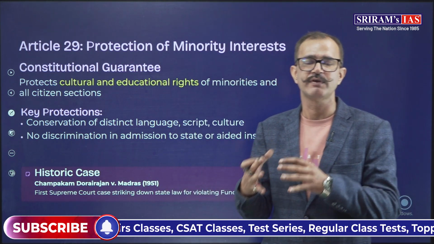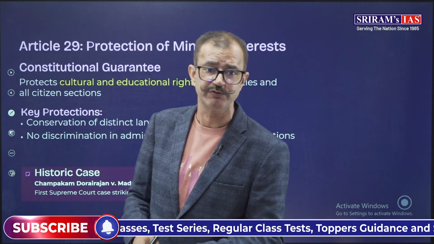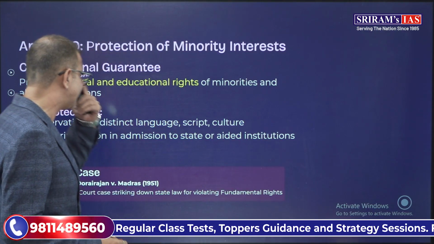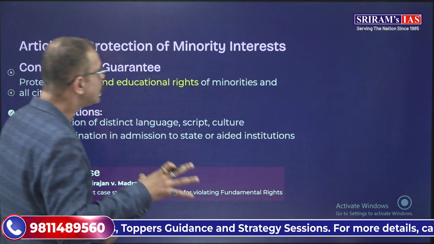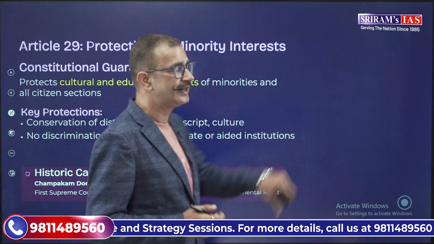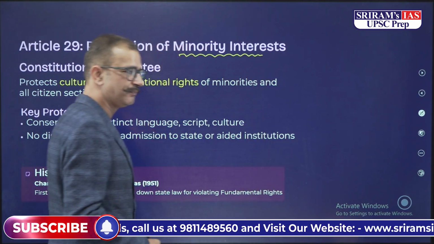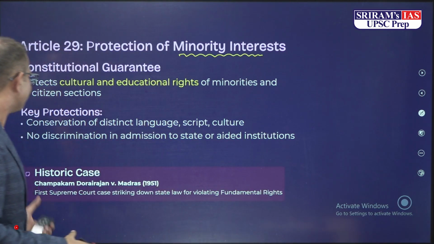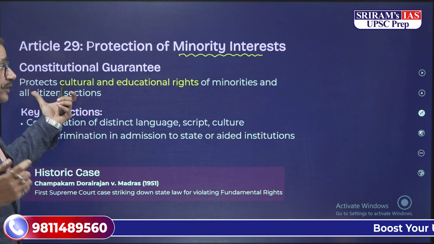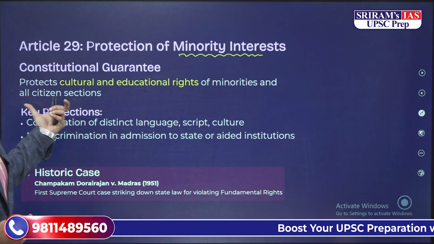And in this we have the first right, that is Article 29, that gives for the protection of minority interest. And it says over here, although it says protection of minority interest, this is for the whole of the nation. It protects the cultural and educational rights of minorities and all citizen sections.